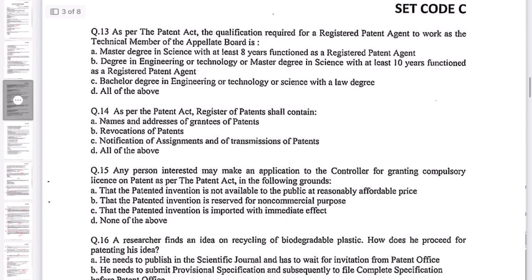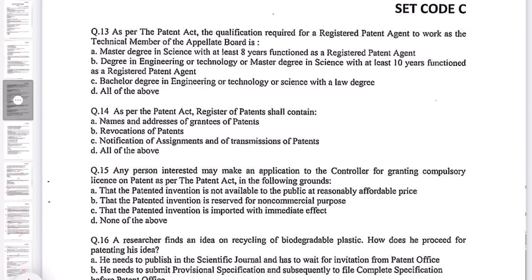Question number 13. As per the Patent Act, the qualification required for a registered patent agent to work as the technical member of the appellate board is: A. Master's degree in science with at least 8 years functioned as a registered patent agent. B. Degree in engineering or technology or master's degree in science with at least 10 years functioned as a registered patent agent.